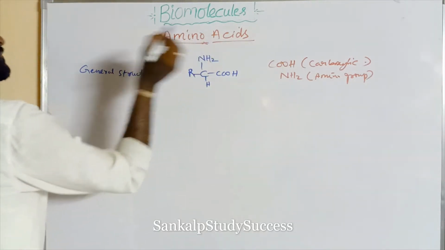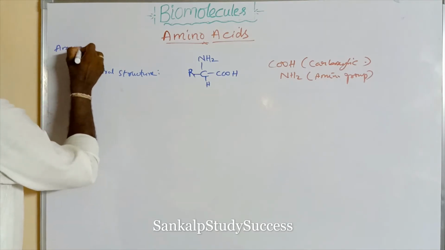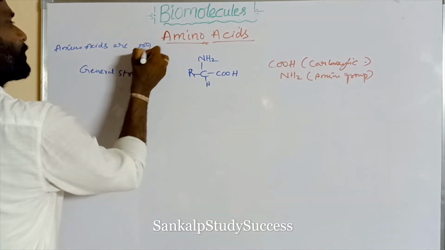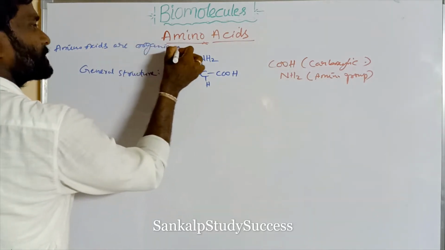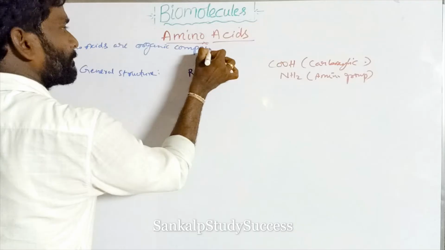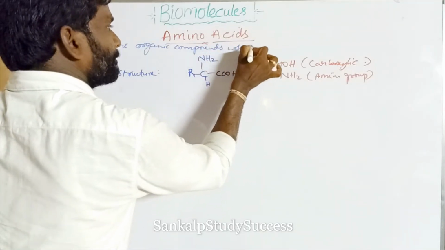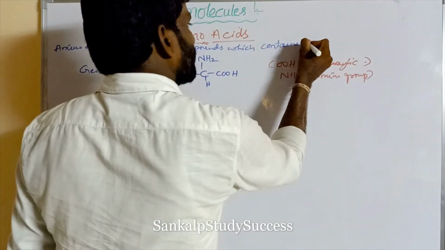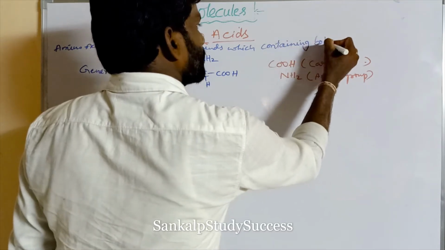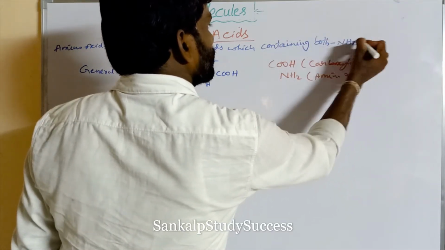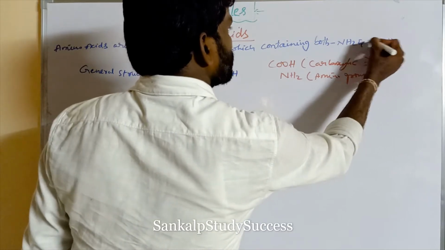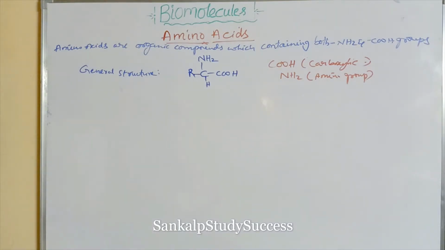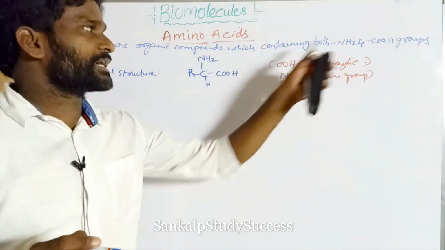Right. So what are amino acids? Amino acids are organic compounds which contain both NH2 and COOH groups.